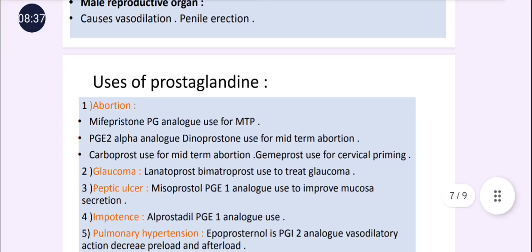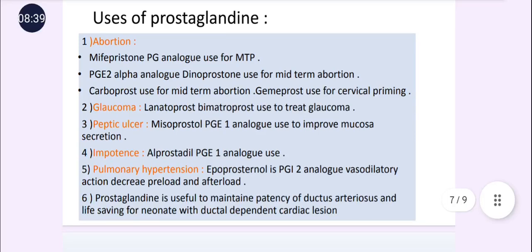Then next are the uses of prostaglandin. Their analogs are used mainly. Mifepristone is one of the analogs used in the medical termination of pregnancy. Then the PGE2 analog, dinoprostone, is used for midterm abortion. Carboprost is also used for midterm abortion, and carboprost is used to decrease postpartum hemorrhage.